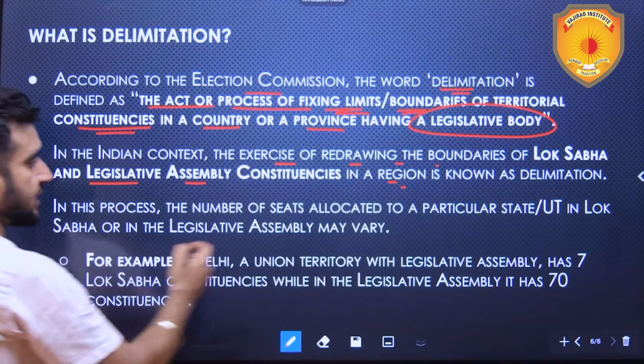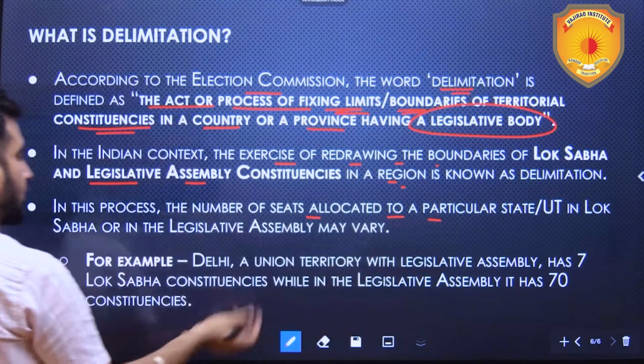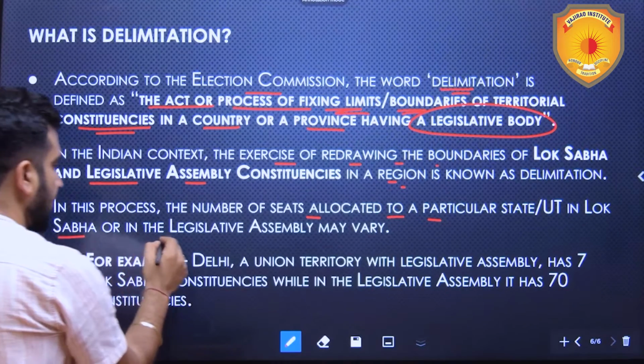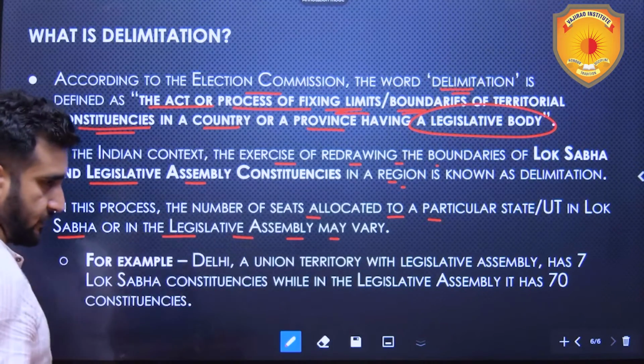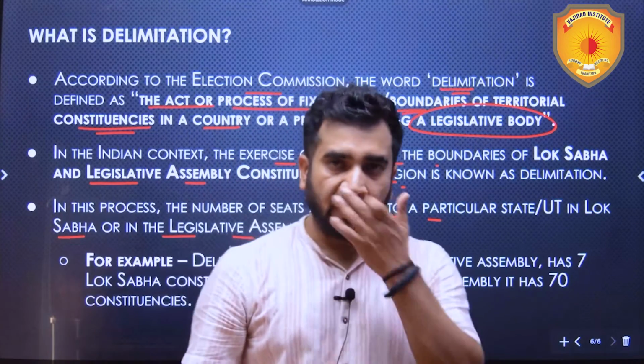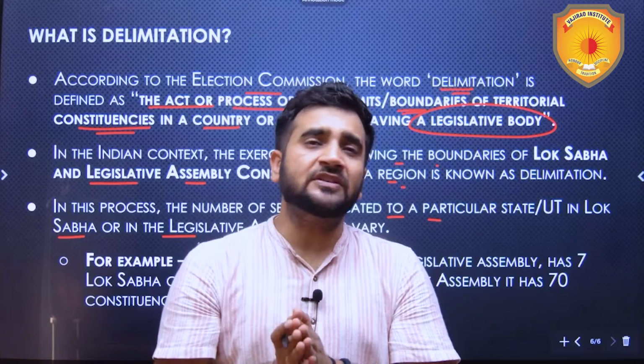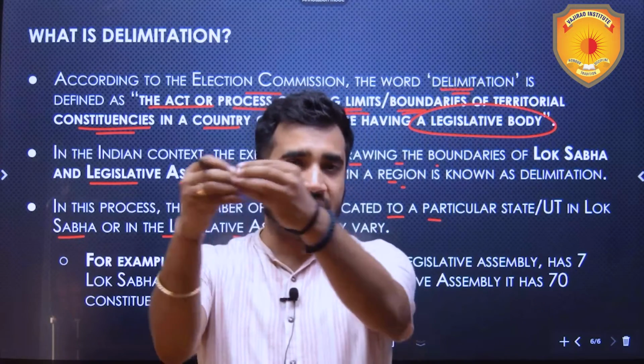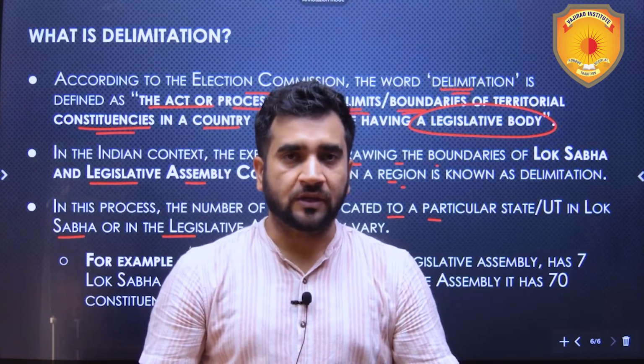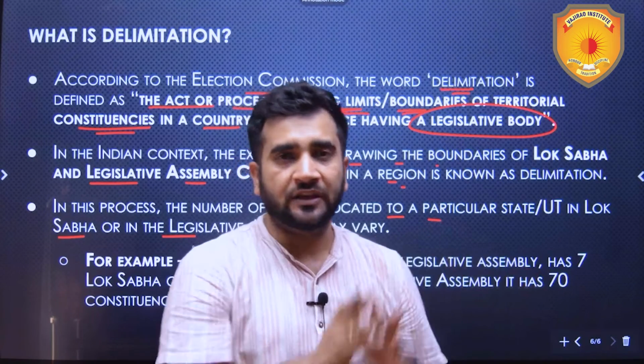Now in this process, the number of seats allocated to a particular state or UT in the Lok Sabha or in the Legislative Assembly may vary. What does this mean? Let's suppose Delhi is there. It will not be necessary that Delhi has the same number of seats in the Lok Sabha and in Delhi's Legislative Assembly.